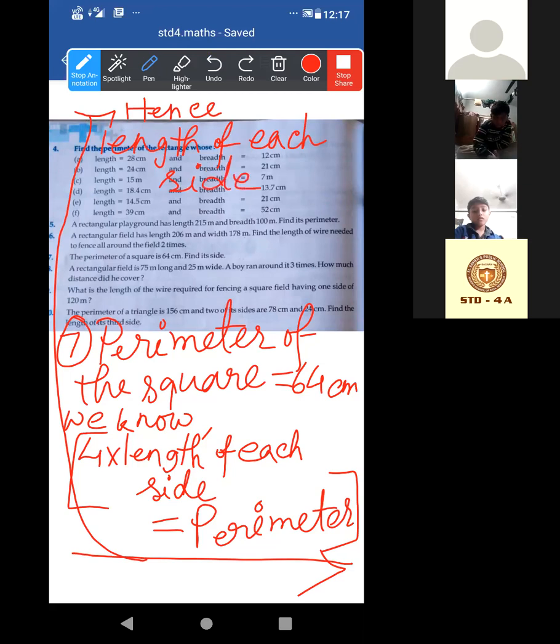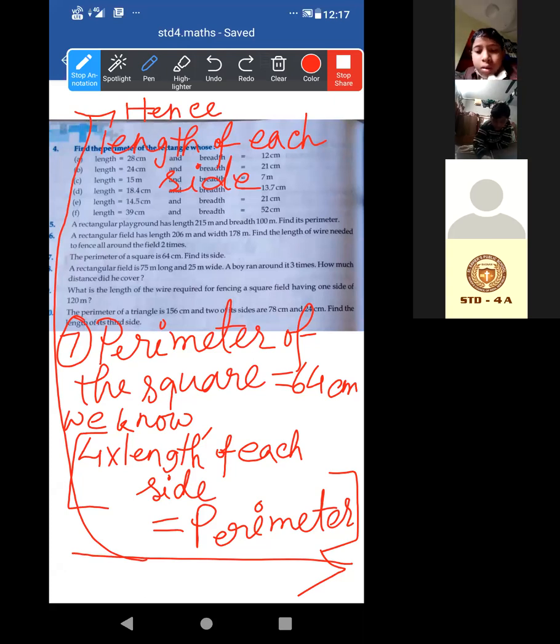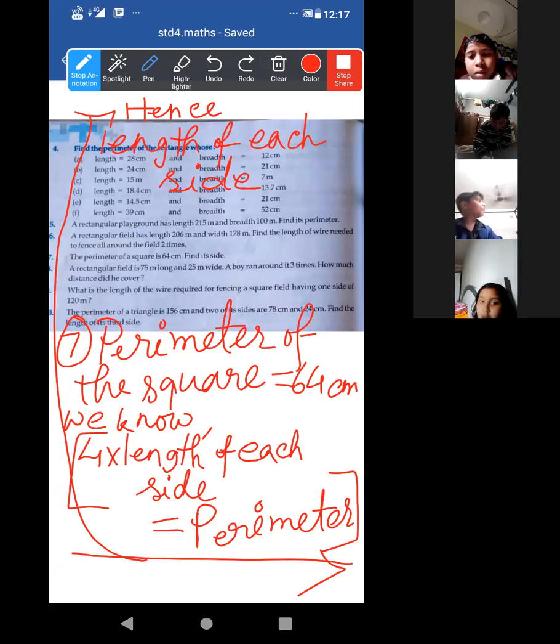Is it visible to you properly? Mohammad Sahim and Nayar, keep your camera on. Hence, length of each side is equal to 64 centimeter by 4, that is equal to 16 centimeter.